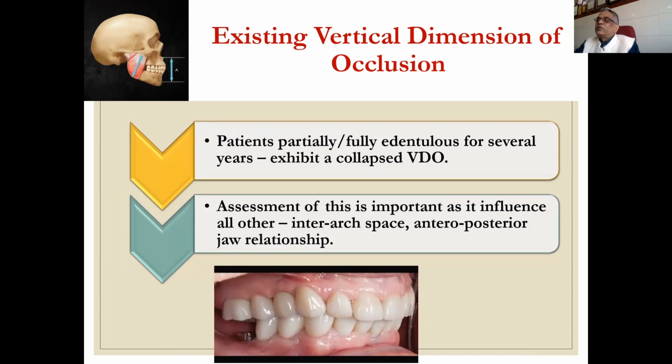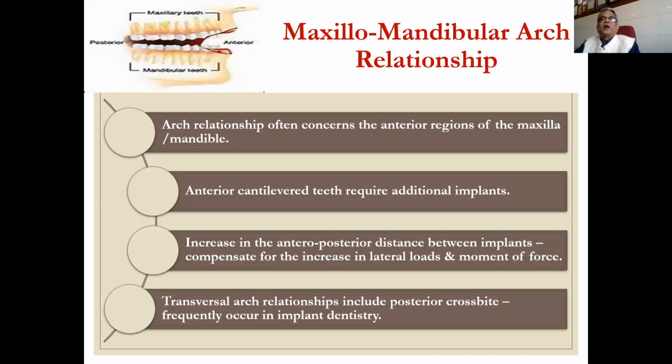Assessment of this is important, and it is influenced by another factor: anterior arch space and anterior-posterior jaw relationship. Maxillomandibular arch relationship often concerns the anterior region of the maxilla and mandible. Anterior cantilever teeth require additional implants. Increasing the anterior-posterior distance between implants compensates for the increase in lateral loads and moment of forces.